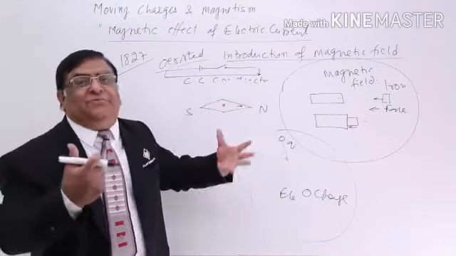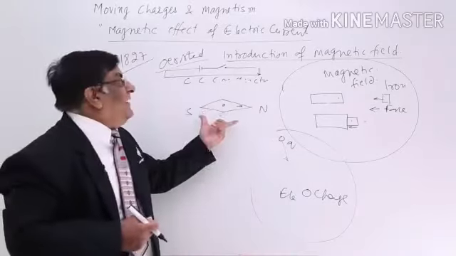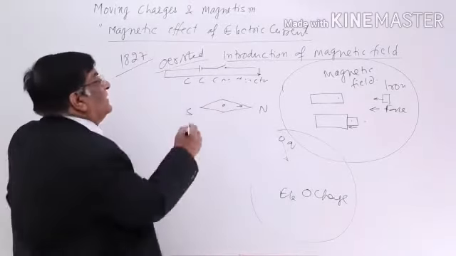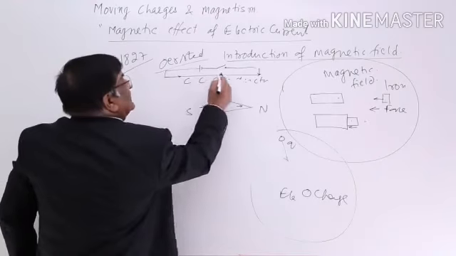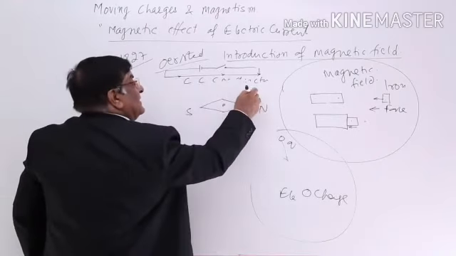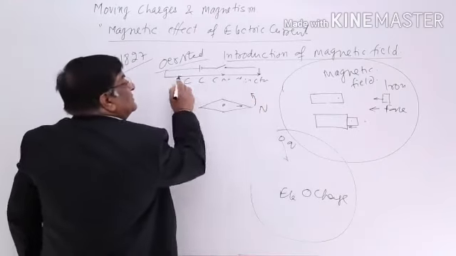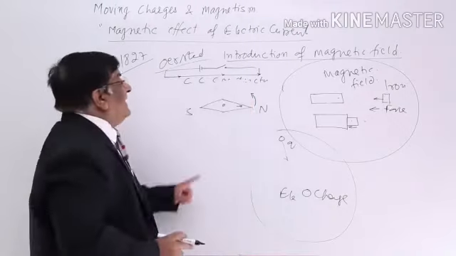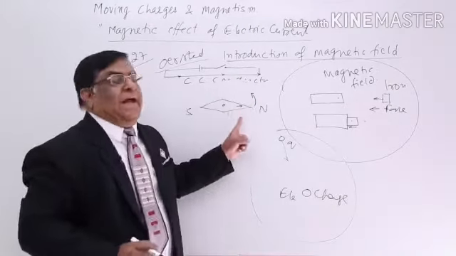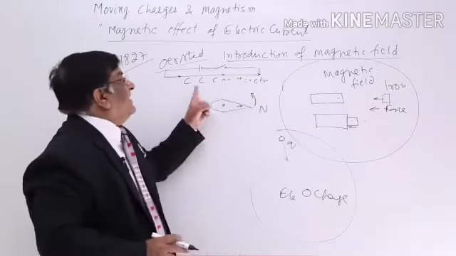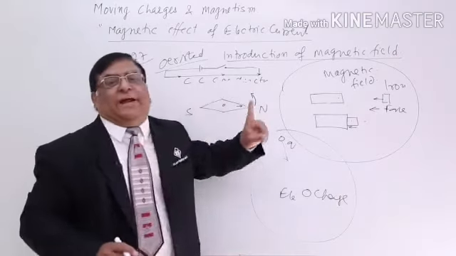But what is the action we are doing to make this magnetic field? We are doing only one action. We are flowing current in this. When we flow current in it, it moves, and when we stop the current, it comes back. That means they have a link, and this magnetic field is created only by flow of current.